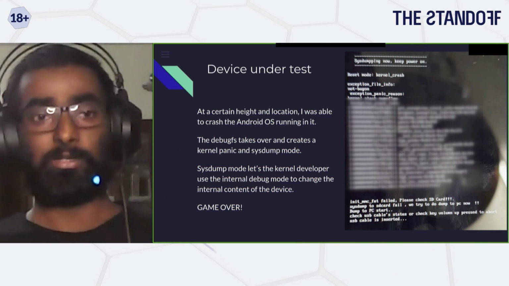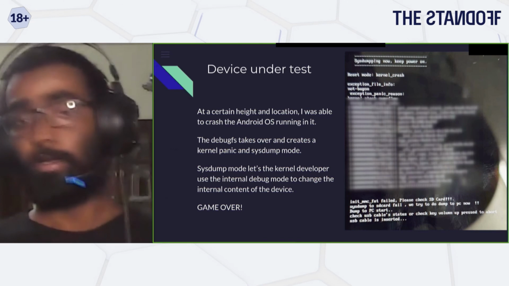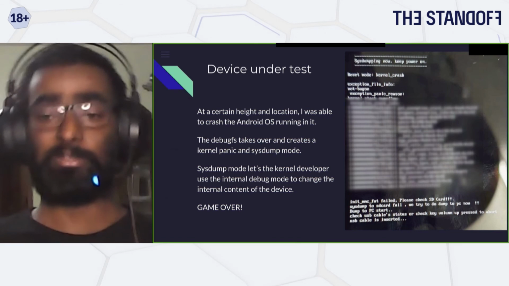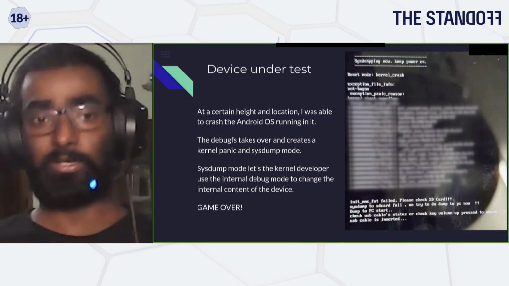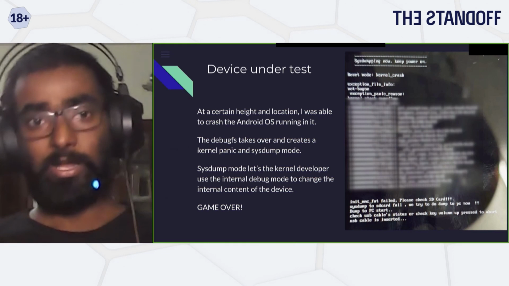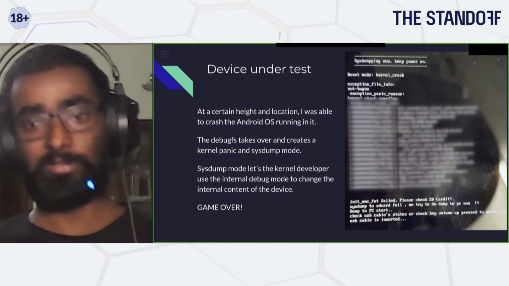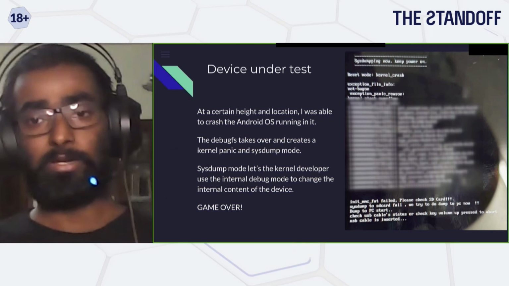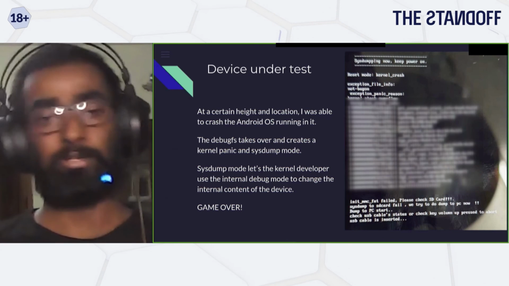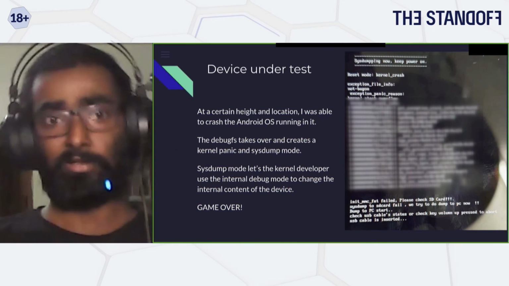From there, that gives me so many features. For example, I can dump the whole RAM or even extract the whole firmware, including all the hidden firmware that is there in your internal memory. And then once I have that, I can also change a few other parameters inside, and that lets me bypass the MDM application. Once that MDM application is bypassed, then basically I take over the whole device. I can root the device, remove the lock, take the content, and I can basically do anything on it.